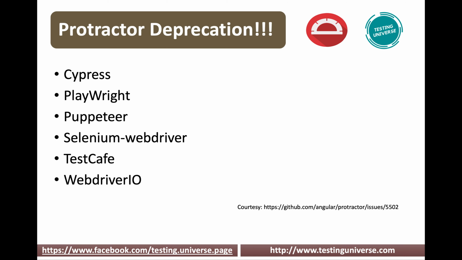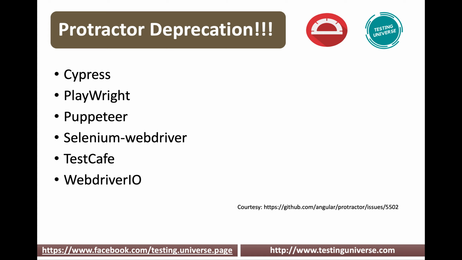So what they're simply suggesting is to go for some other tool, like Cypress, Playwright, Puppeteer, Selenium WebDriver, TestCafe, WebDriverIO. Any one of these tools you can make use of to change your application.